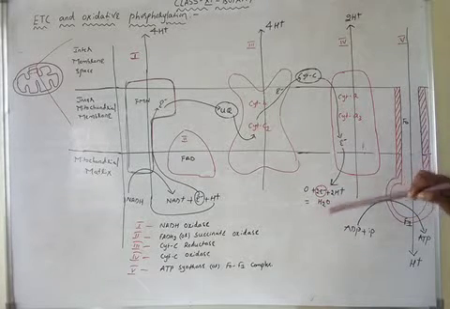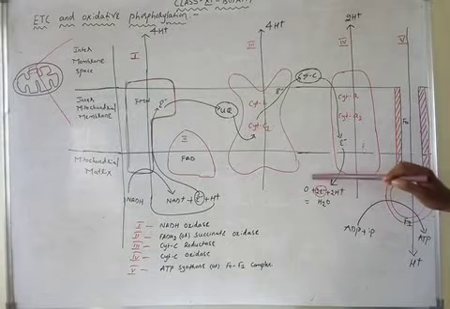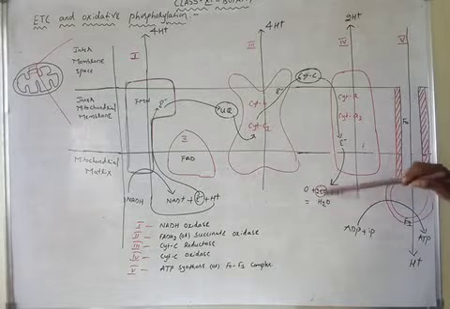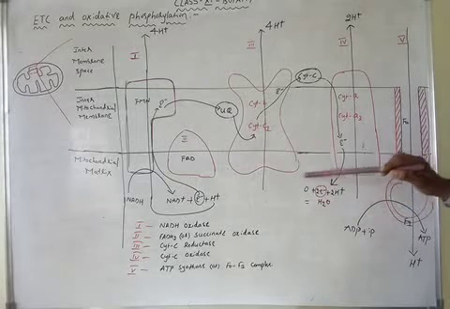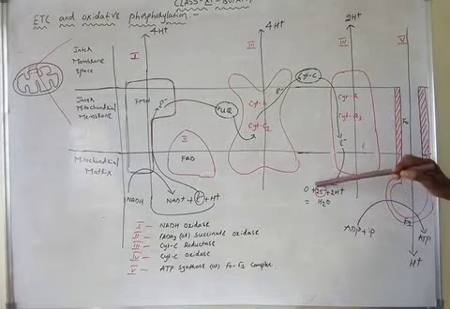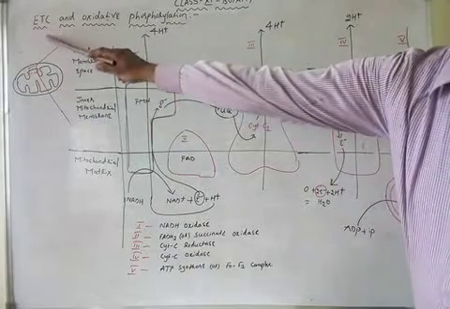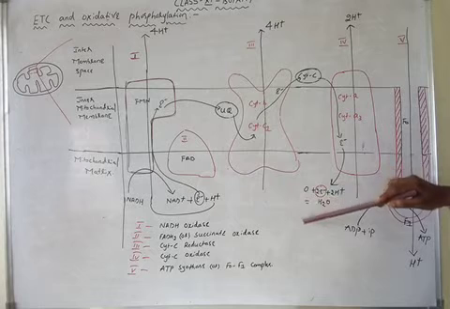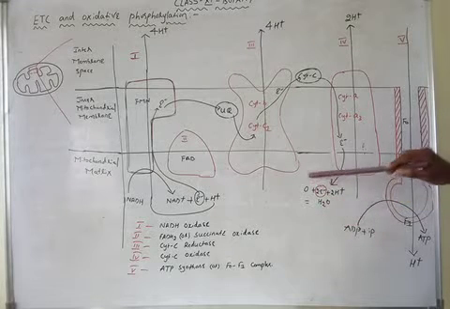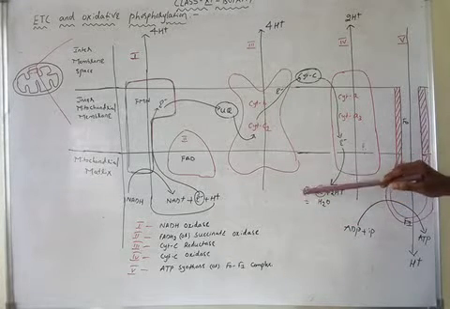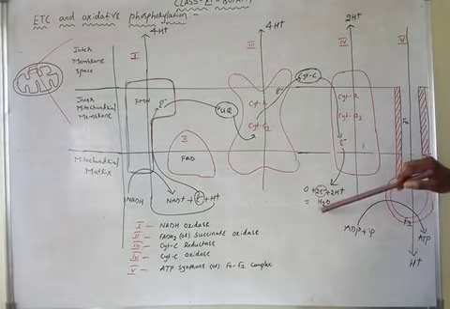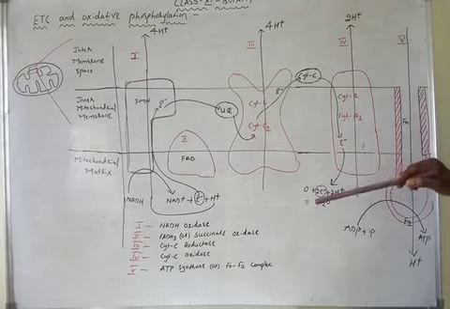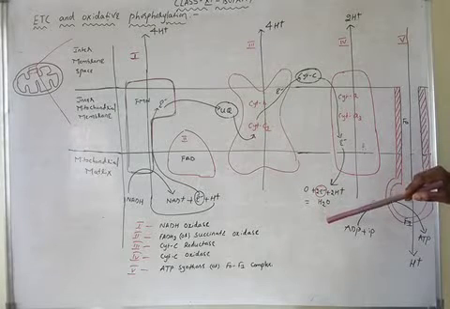Now, whatever oxygen we breathe during respiration is ultimately used in the electron transport chain. I repeat, the oxygen we breathe is ultimately used in the electron transport chain. The oxygen is not utilized in glycolysis, and it is not utilized in the Krebs cycle, but it is utilized in the electron transport chain.